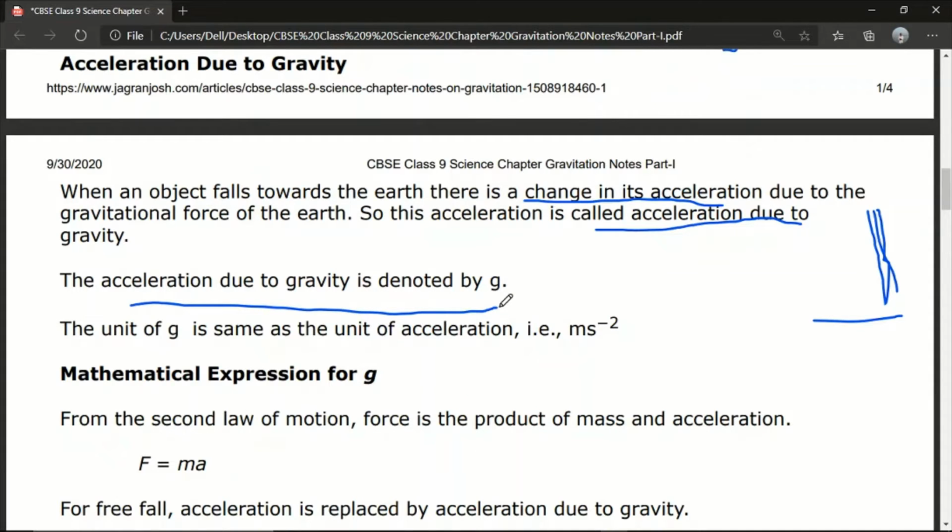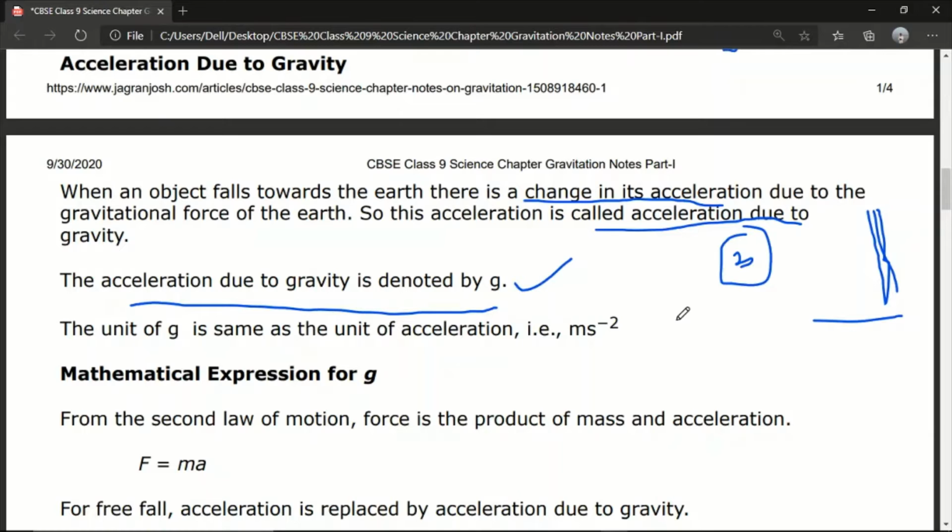What is the definition? When an object falls towards the earth, there is a change in the acceleration due to the gravitational force of the earth. That acceleration is called acceleration due to gravity. Acceleration due to gravity is denoted by g. So these are the 3 points you should always mention in order to get 3 marks. Okay, so it will come as a question of 3 marks.